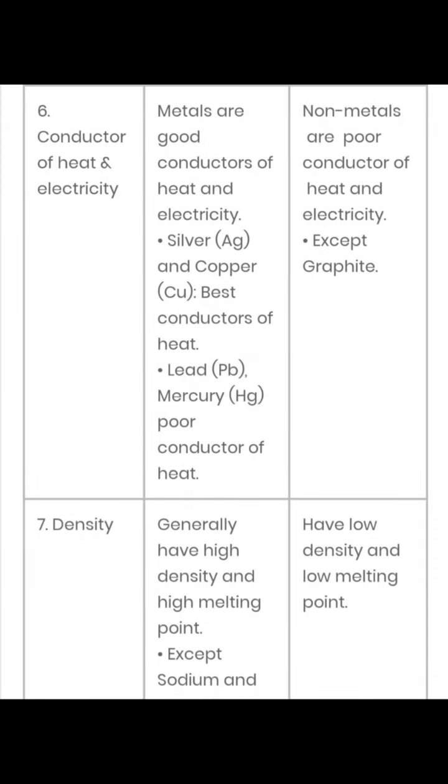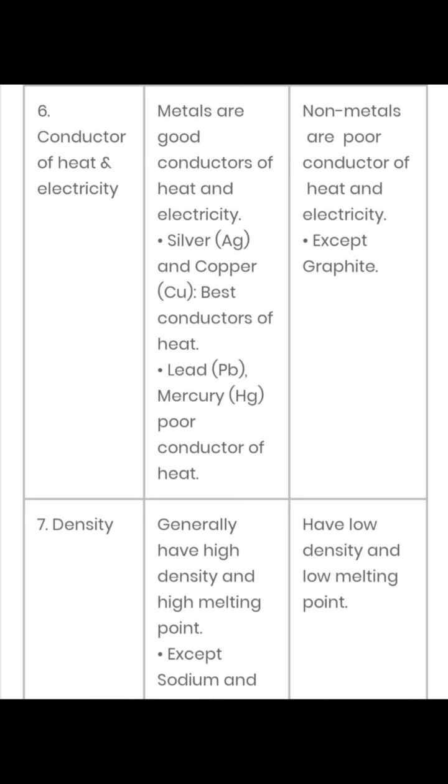So the next physical property we are talking about is conduction of heat and electricity. See, children, for heat we call it thermal conductivity, and for electricity we call it electrical conductivity. Metals are good conductors of heat and electricity. Silver and copper are the best conductors of heat. Lead and mercury are poor conductors of heat. And as far as non-metals are concerned, they are poor conductors of heat and electricity except graphite.